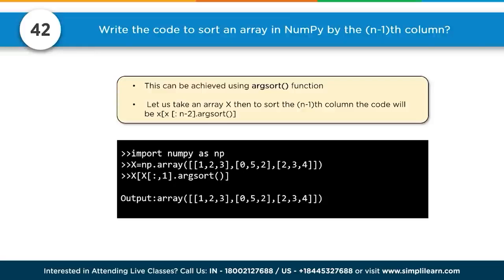And we go x of x, and so we take x of all the rows, first entity, or in this case it's actually the second one because it's 0, 1, 2, .argsort. So that would be the second entity, or -2 would also be the same. You could also do, instead of 1, you could also do -2 there instead of the 1. Argsort, and then we get an output of the array 1, 2, 3, 0, 5, 2, 2, 3, 4.